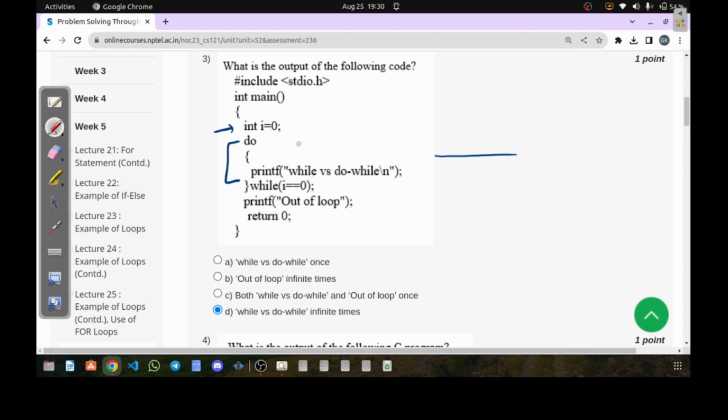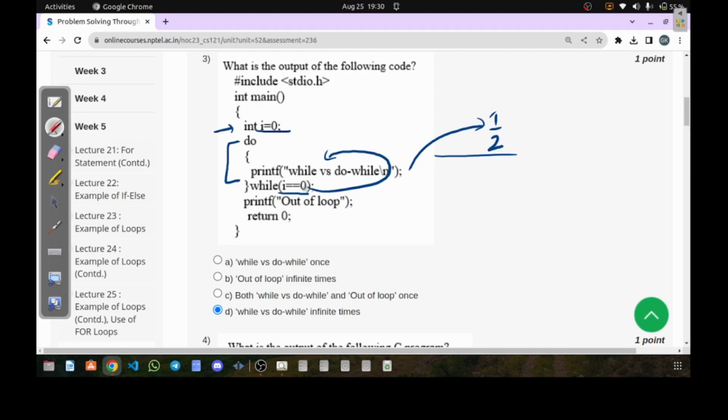Okay, so you all are aware of the do while loop. What do while loop does, it will first of all execute the body once, so one time sure this will be printed. After that we are checking a condition here, and the condition is I equal to 0. So you all know the value of I has been assigned here 0, so this condition becomes true. Once the condition is true, it will again execute the body. And while executing it for the second time, it will print the same thing again. And again if you look carefully, our condition is becoming true, and this condition will remain true forever.